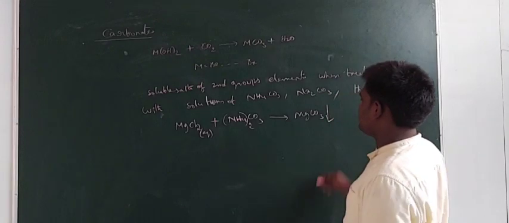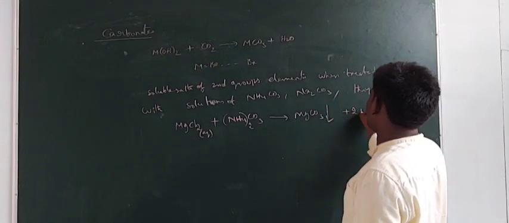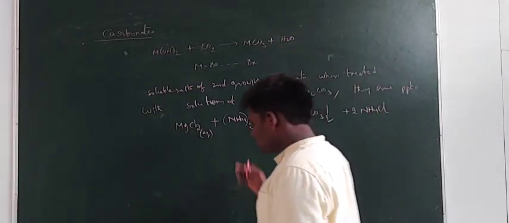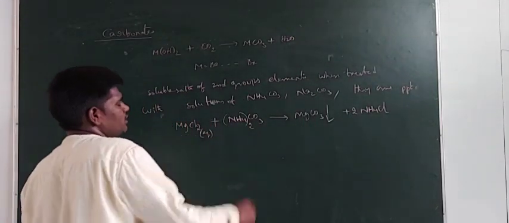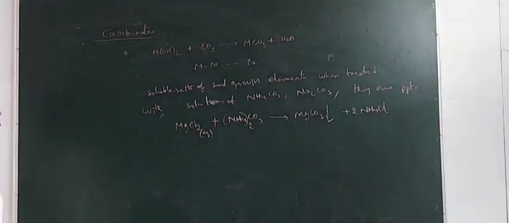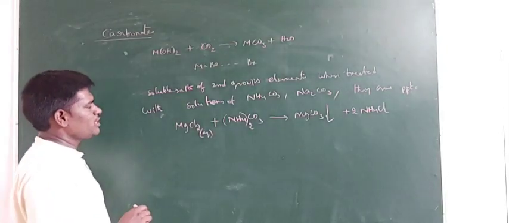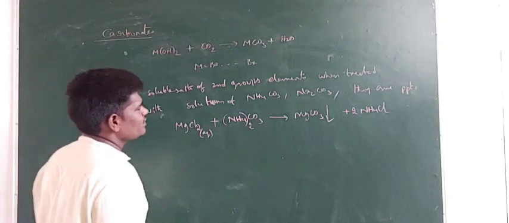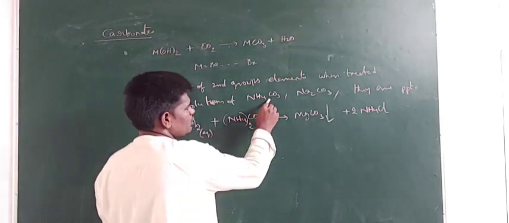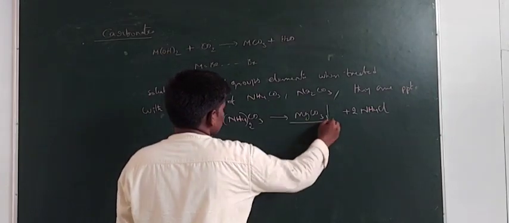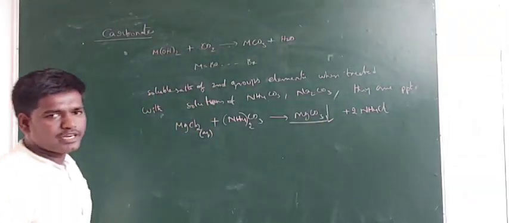You can get 2 moles of NH4Cl here. This is another preparation to get the metal carbonates. When the soluble salts of the secondary group elements are treated with solutions like ammonium carbonate and sodium carbonate, you can get the precipitates of the metal carbonates.